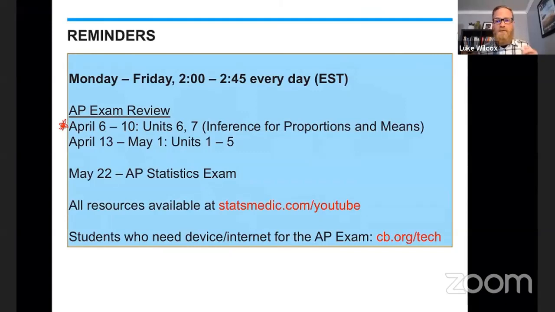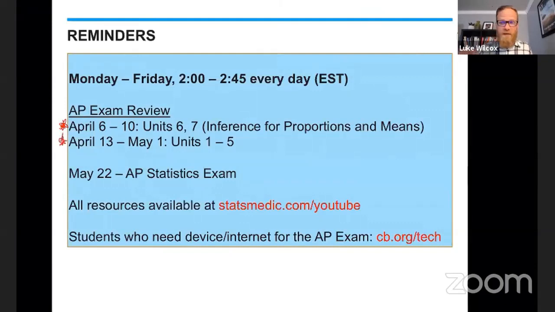So that's why we're starting our AP exam review with units 6 and 7, which will be contained on the AP exam for 2020. It's the final 2 units, 8 and 9, that will not be covered on this year's AP exam.